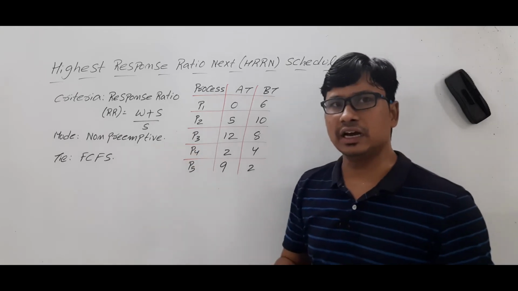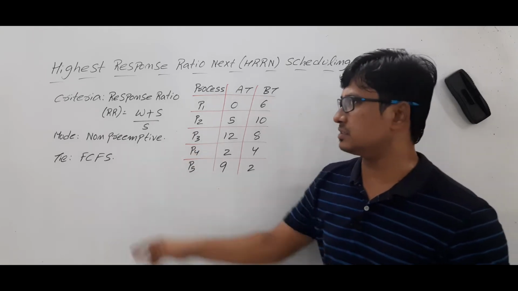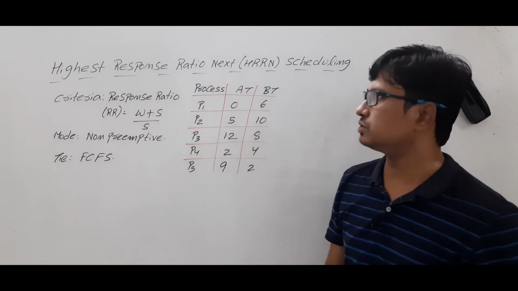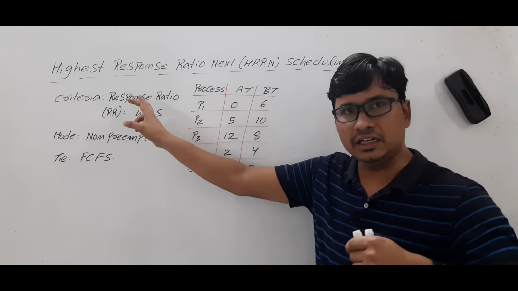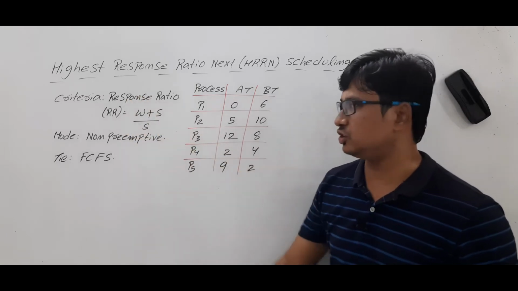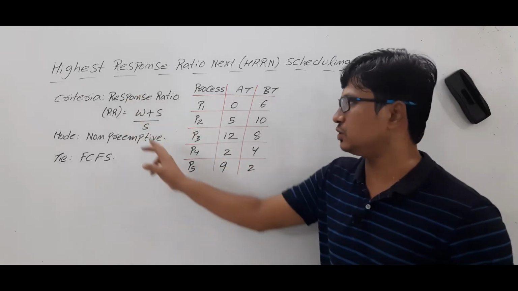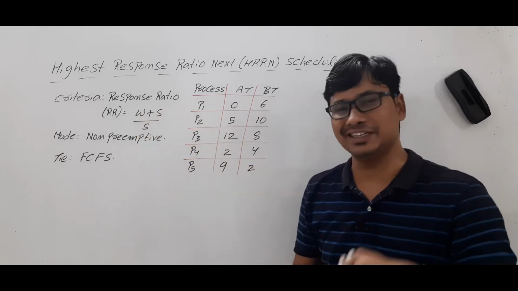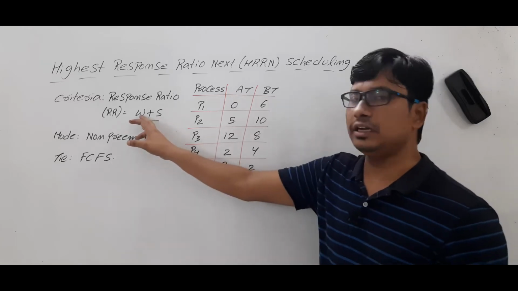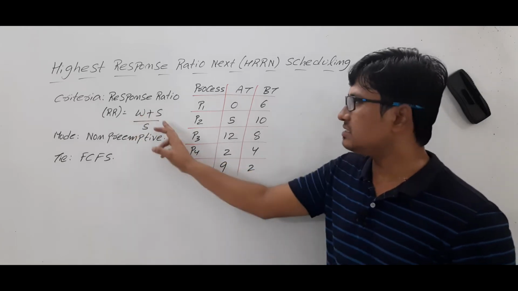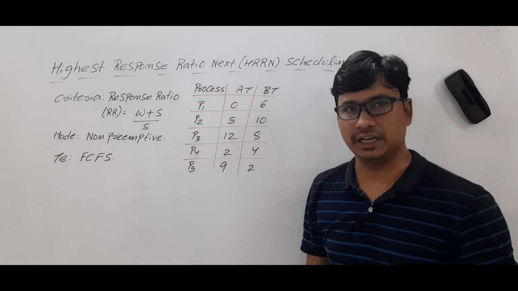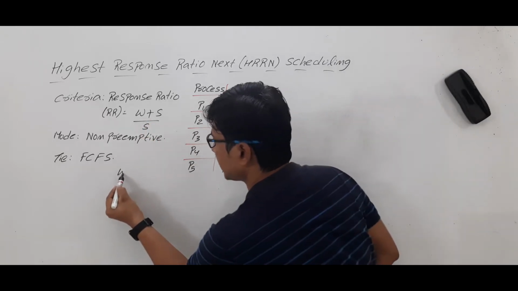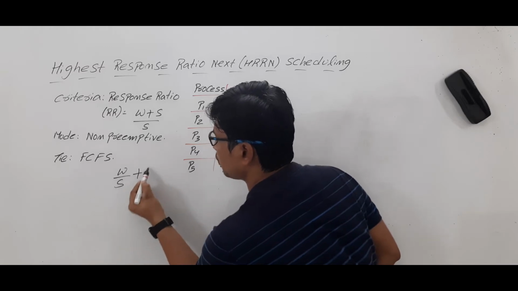For any scheduling algorithm, we will have two parameters. One is the criteria and another one is mode. For the highest response ratio next scheduling algorithm, the criteria we need to consider is the response ratio. How can we compute the response ratio? It is (W + S) / S. Now you can ask me, sir, what is W, what is S? I will discuss for you. W is waiting time. S is the burst time or service time. Okay. Now if you look at this formula, we can simplify it as W/S + 1.